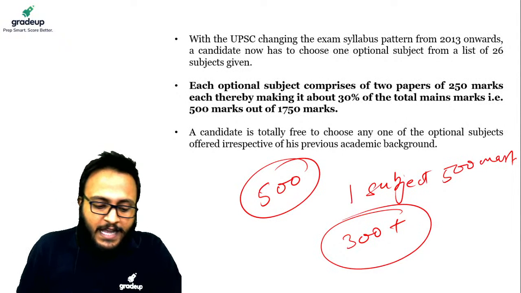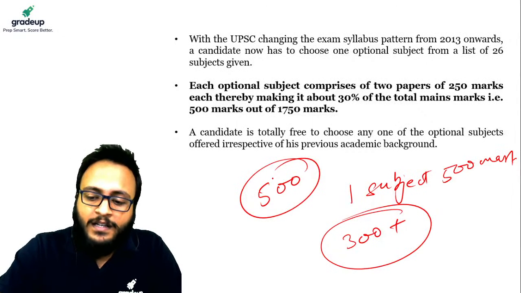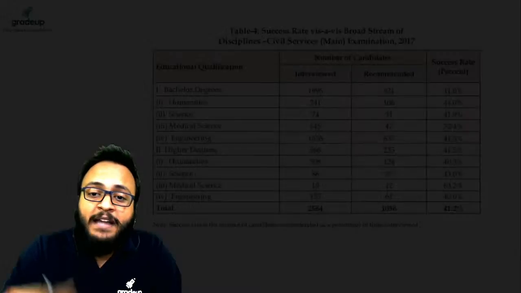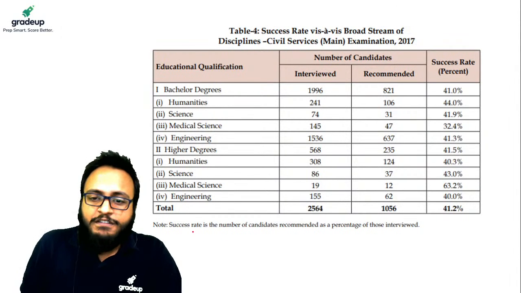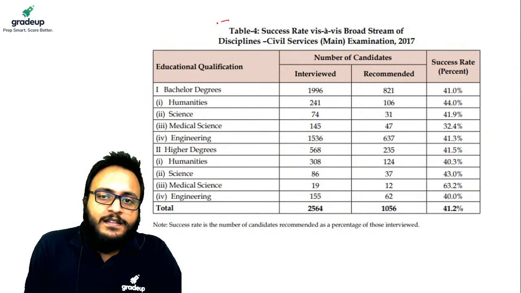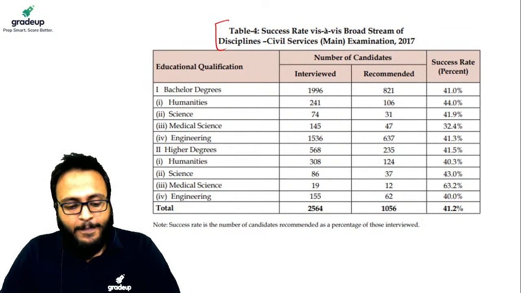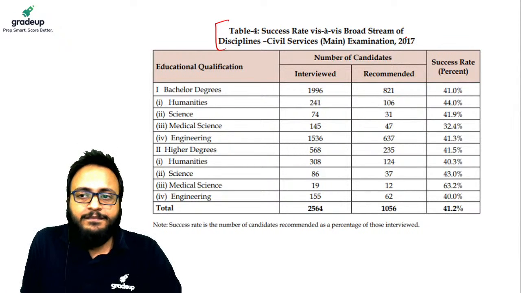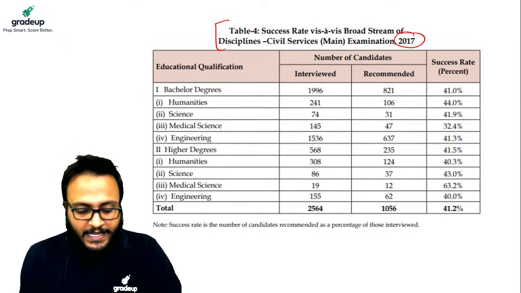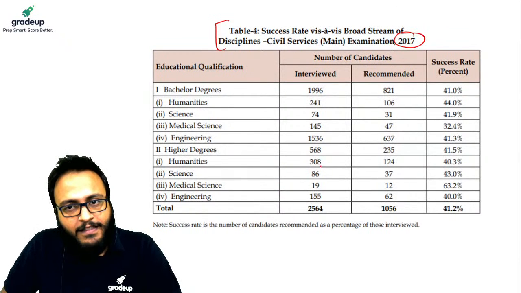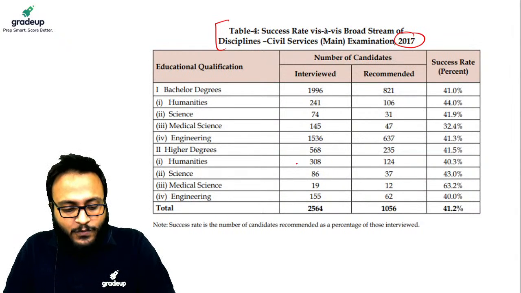So here, guys, I am coming with certain facts about optional subjects and about the different academic backgrounds, whether they matter or not. These are some data that I have got officially from the UPSC annual report submitted by the UPSC. This report was kept in the parliament and relates to the data of 2017. This particular data gives you some very interesting facts, guys.